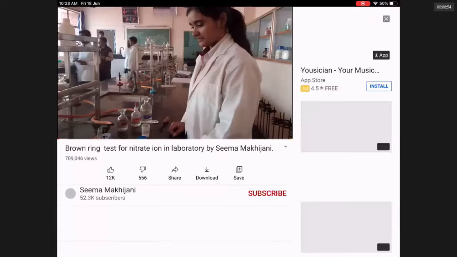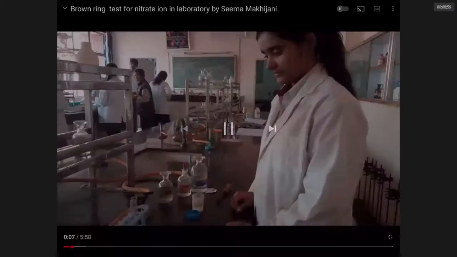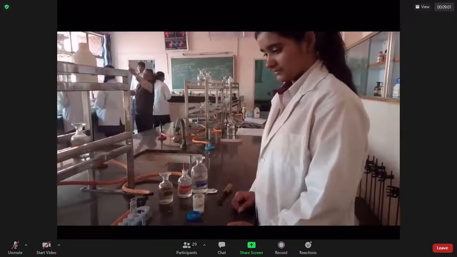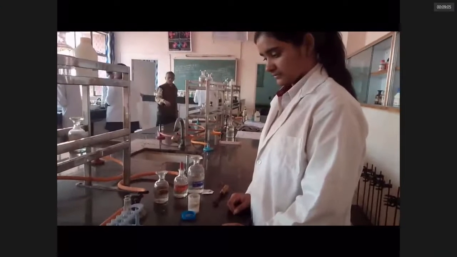Good morning, students. In today's experimental class, we'll be detecting one of the anions, which is very commonly asked in your salt analysis for class 11th and 12th. We're detecting the nitrate ion, and the procedure would be done by